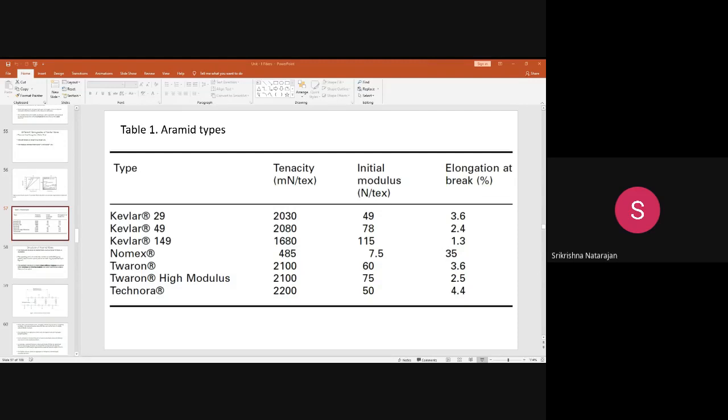This fiber has a much lower moisture content, around 1.2%. Normally, for Kevlar 29 or 49 fibers, it may be around 6% moisture. This is used for applications where a higher modulus is required.